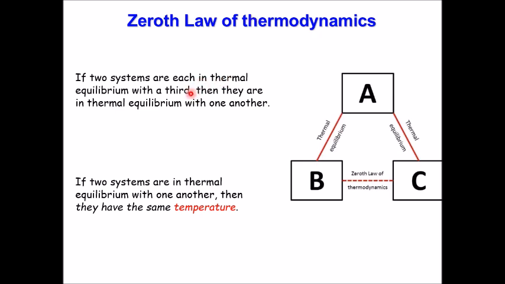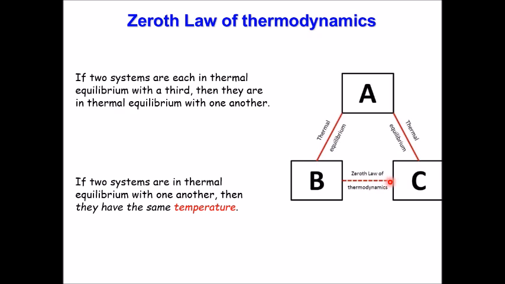What does it state? It states that if two systems are each in thermal equilibrium, we just learned what is thermal equilibrium before, with a third system, then they are in thermal equilibrium with one another. So it means if I have a system A in thermal equilibrium with system B, and the same system A is in thermal equilibrium with system C, we can deduce that system B is in thermal equilibrium with system C. That's really common sense.